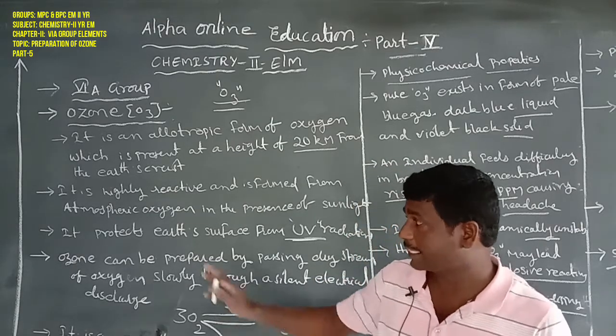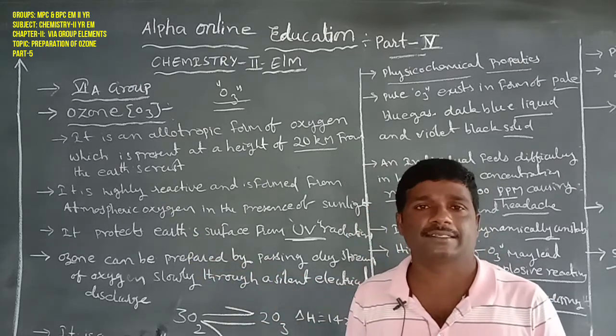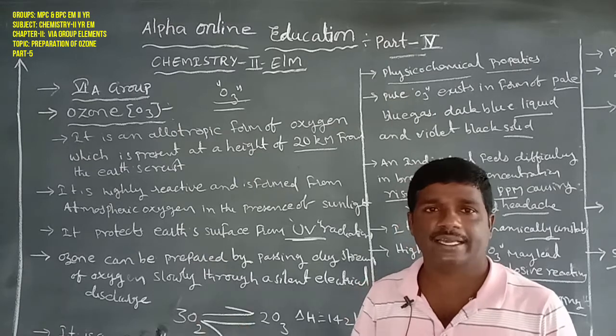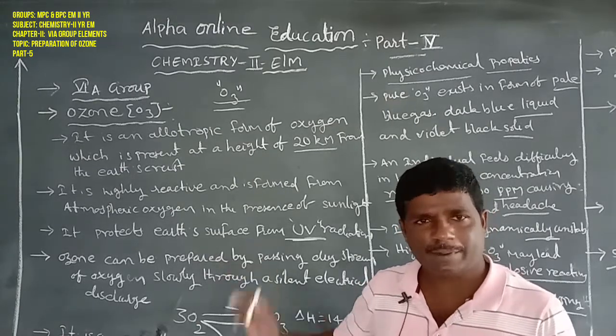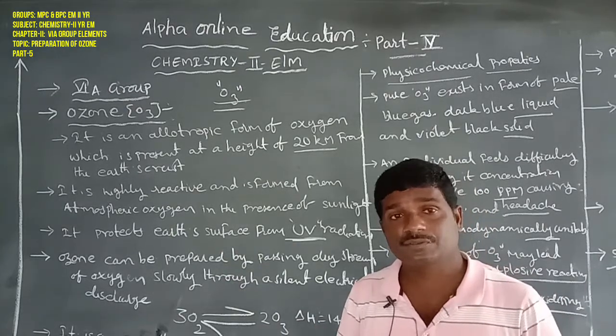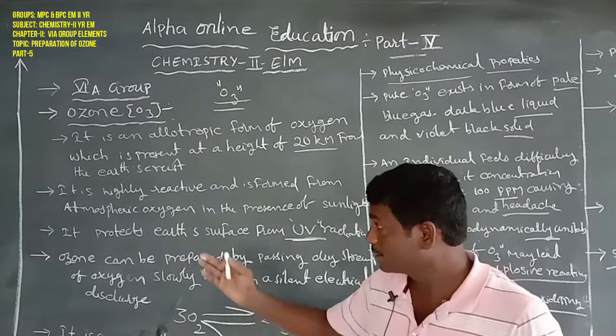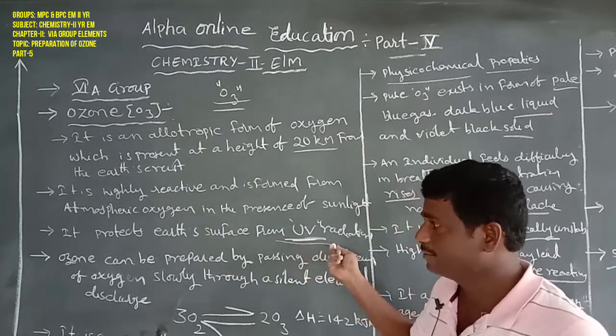The ozone layer protects the earth surface from the ultraviolet radiation.